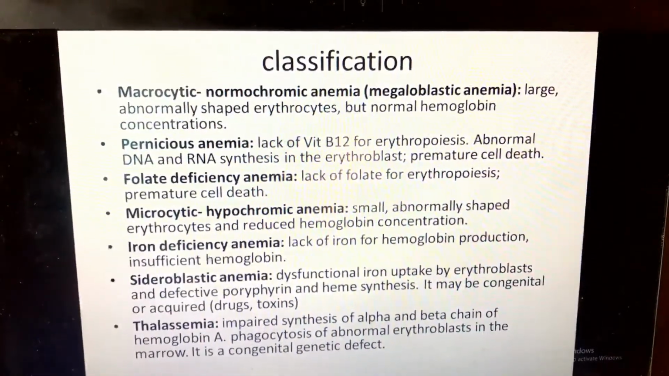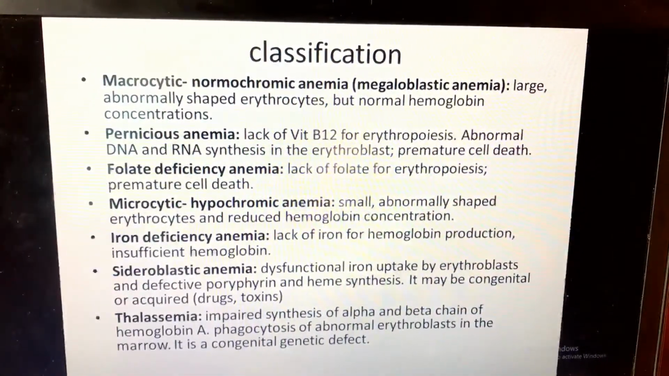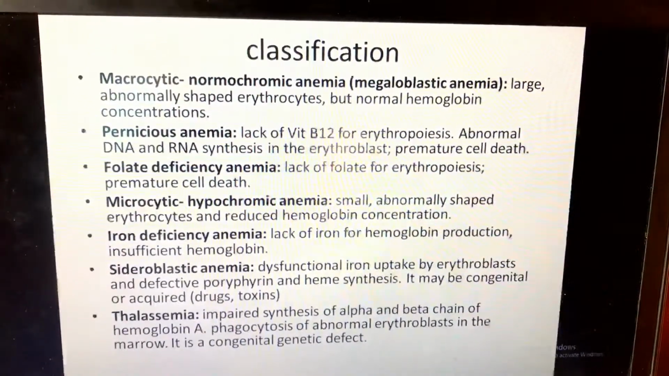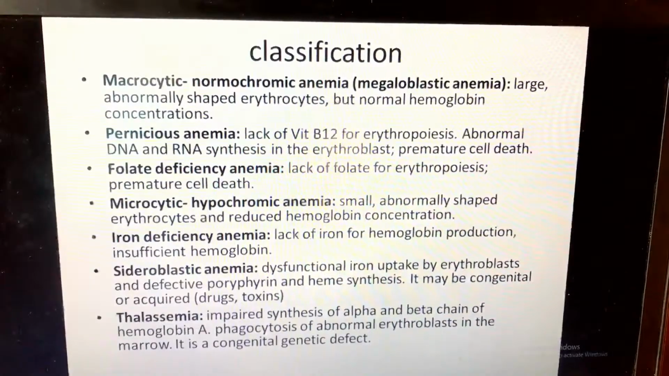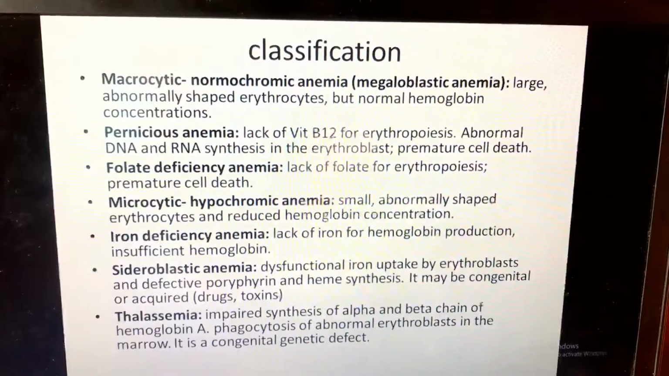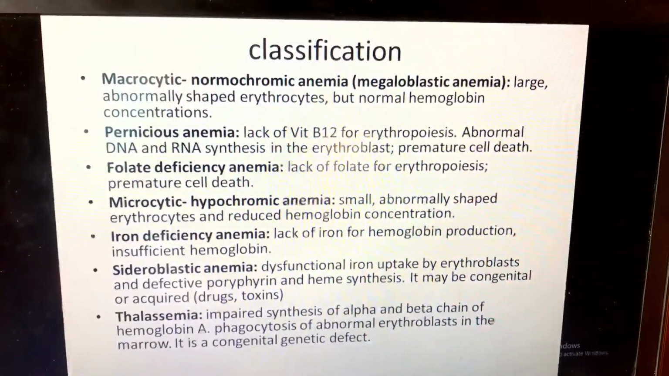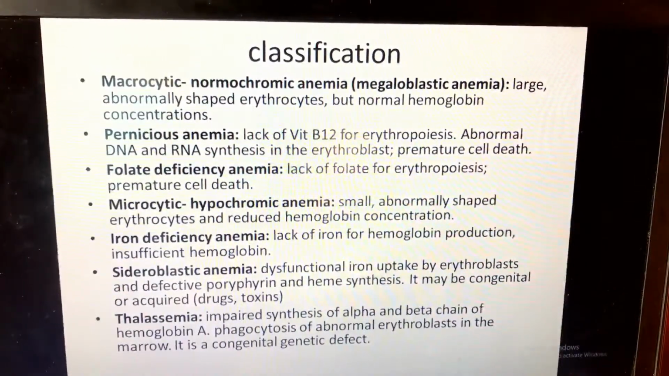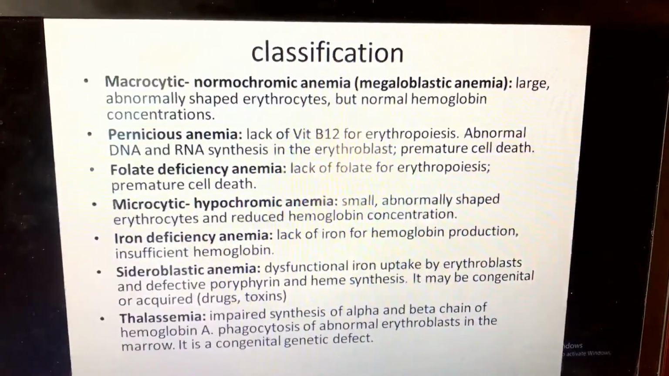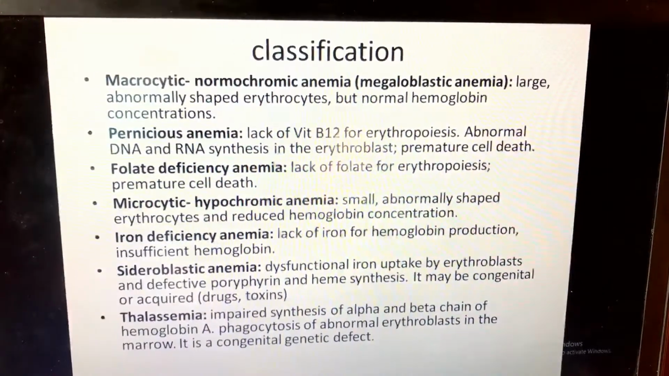Let's see the classification of anemia. We have first macrocytic normochromic anemia. It is also called megaloblastic anemia. Here, there are large abnormally shaped erythrocytes, but normal hemoglobin concentration. This anemia is related to abnormally shaped erythrocytes. When you have an abnormal shape of erythrocyte, oxygen will not attach to hemoglobin correctly.